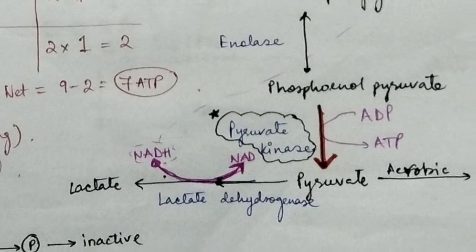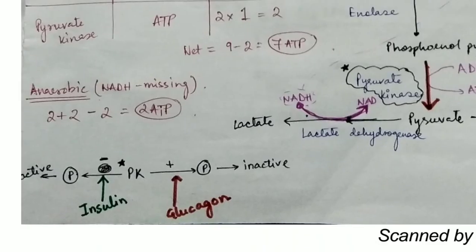Now coming to the pyruvate kinase. In this pyruvate kinase, what does this mean? It means that pyruvate kinase plus phosphate, that is pyruvate kinase when it is phosphorylated, then it becomes inactive. Generally what happens when an enzyme is phosphorylated, it becomes active. But in this case, pyruvate kinase, when it gets phosphorylated, it becomes inactive. And pyruvate kinase, when it gets dephosphorylated, it becomes active.